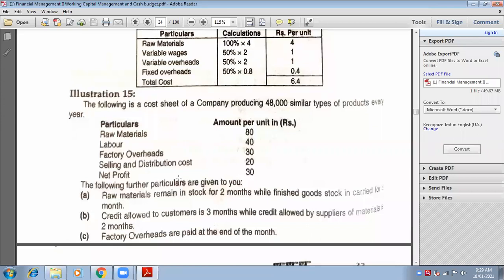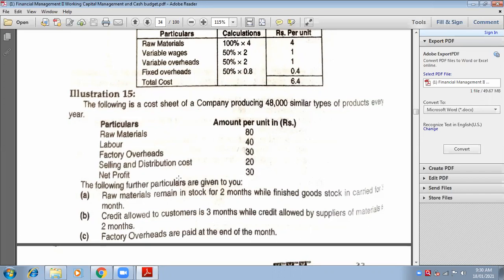Okay. Let us quickly write down debtors. Debtors means current assets or current liabilities? Ma'am, current assets. Very good. Go to current assets. Write down debtors and tell me how many units. 4,000 units. Very good. How many months? 3 months. Into what is the rate per unit?